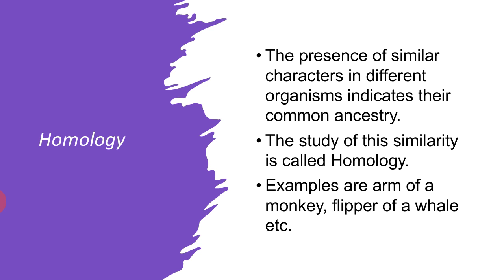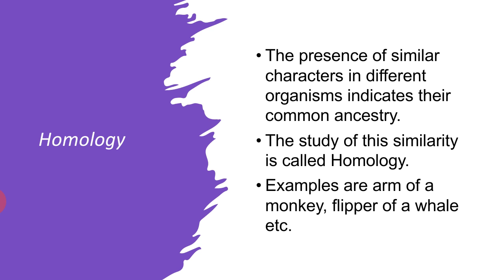They are dissimilar apparently, but their internal structures are the same. That means their arrangement of bones and muscles and their origin are the same, but they are dissimilar apparently. These organs are known as homologous organs. Due to this homology, we can say that monkey, whale, and bat had common ancestors and are placed in a large group called vertebrates. Thus, homology is proved to be very helpful in classification.